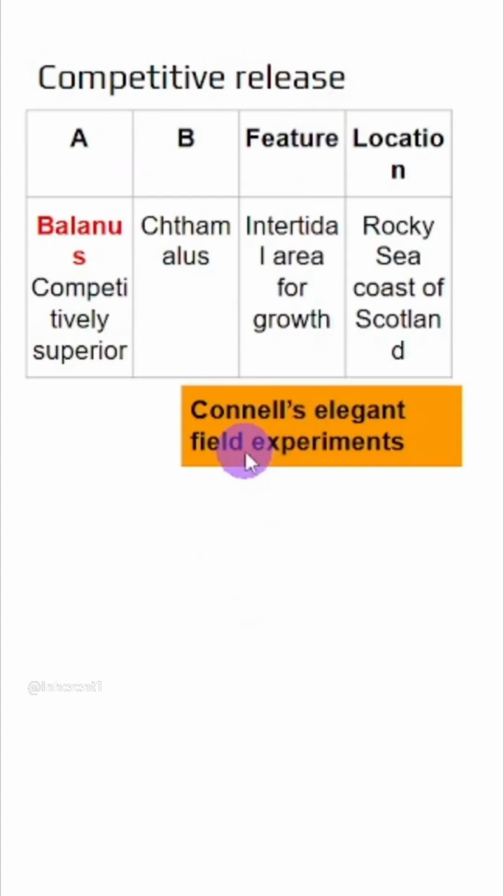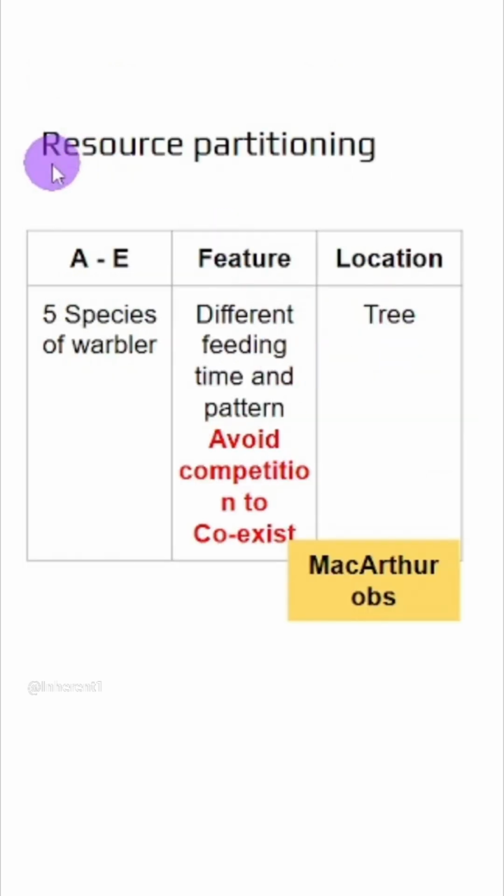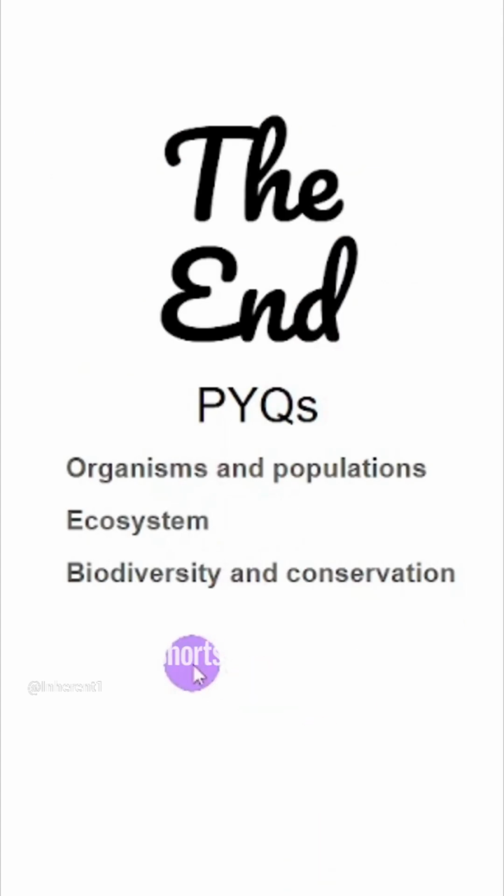Here the scientist's name is Connell, and he observed that the competitively superior Balanus outnumbered the inferior ones, Chthamalus, and the area is the rocky sea coast of Scotland. Finally, resource partitioning, the example which should come to your mind is warblers. These are songbirds. So 5 different species have learned to coexist and adopt different feeding patterns to avoid competition. So this behavior is called resource partitioning. The scientist who observed this was MacArthur. So this is the end of the NTA OG series on ecology.